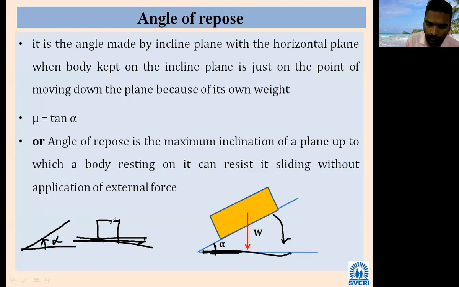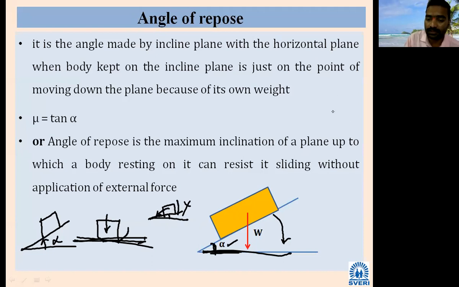Now is the body moving? No. As the plane is increased, as the angle of inclination is increased, initially I will only increase this much. Now the body is moving. Is it sliding downward? Yes. It means as the inclination increases, the body starts sliding. When it starts sliding, that particular value of inclination is called the angle of repose, and it is denoted by alpha.